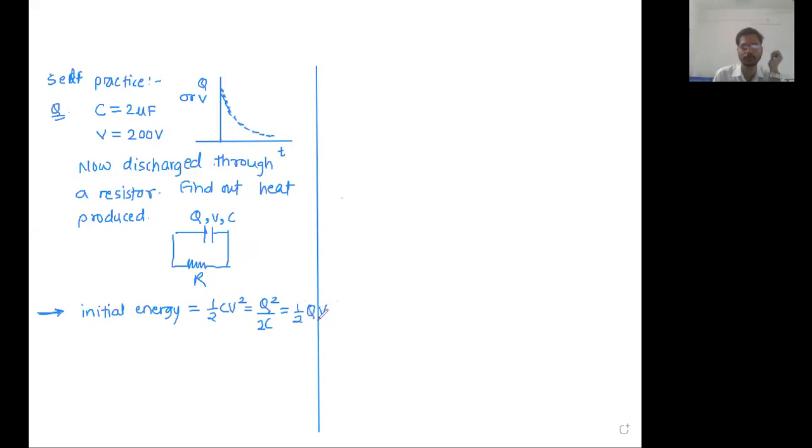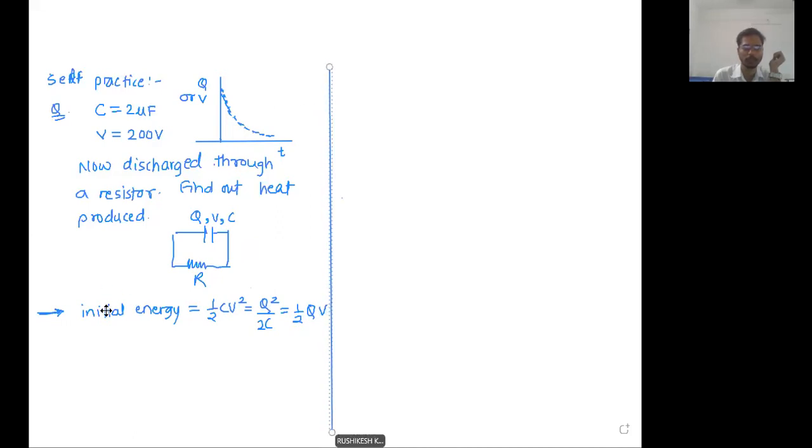These are the three formulae that we have for the energy stored on the capacitor. Now capacitor is fully discharged, so final charge on the capacitor will now become 0. So 0 upon anything is equal to 0. So final energy you can write 0. Final energy on the capacitor is equal to 0.